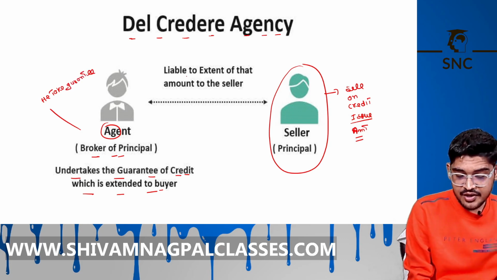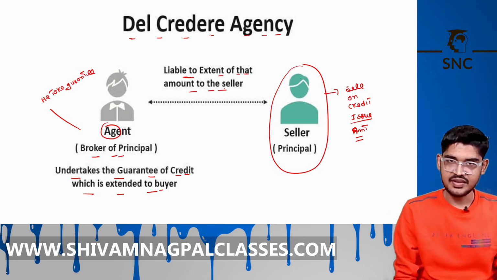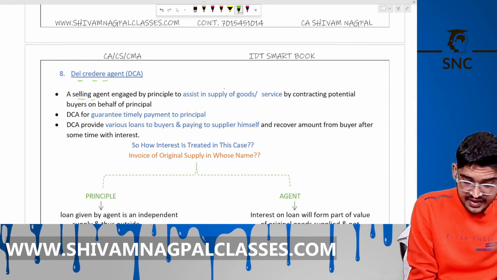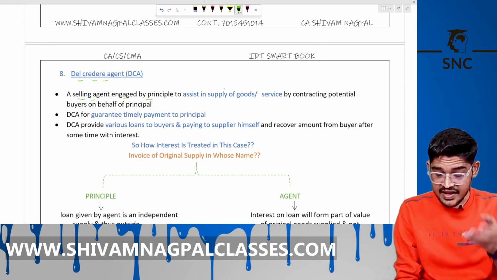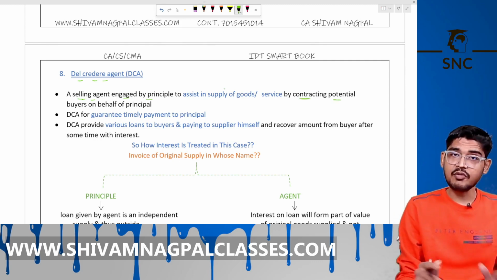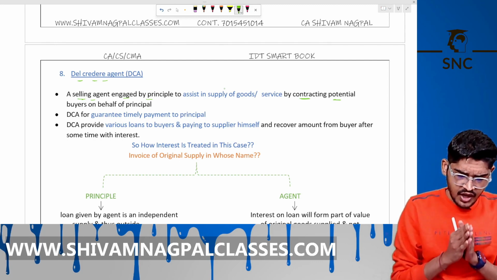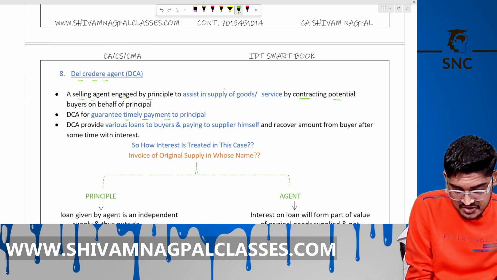He is liable to the extent of the amount to that seller. Now, this is clear. A selling agent is engaged by the principal to assist in the supply of goods and services by contacting potential buyers on behalf of the principal. He is acting as an agent. This is clear. The DCA is for guaranteeing timely payment. He guarantees the payment to the principal.